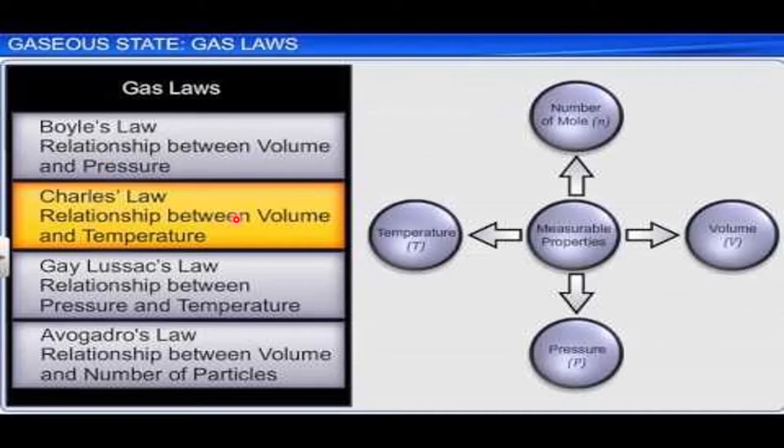In Charles' law, we learn about the relationship between V and T, keeping the pressure and the number of moles constant. And Gay-Lussac's law is the relation between pressure and temperature. Whereas the last one, Avogadro's law, is where we understand the relationship between volume and the number of particles, in terms of what amount? Number of particles, right?